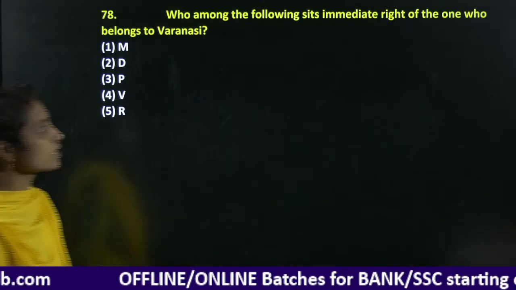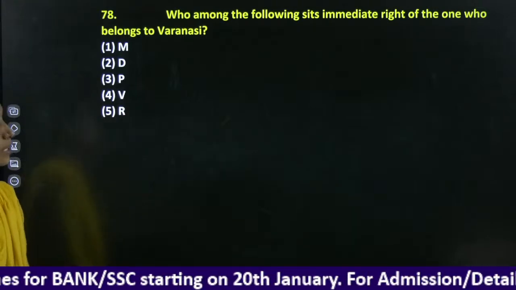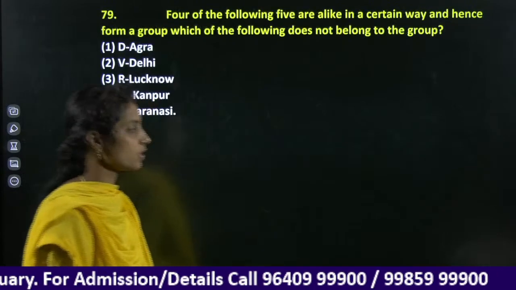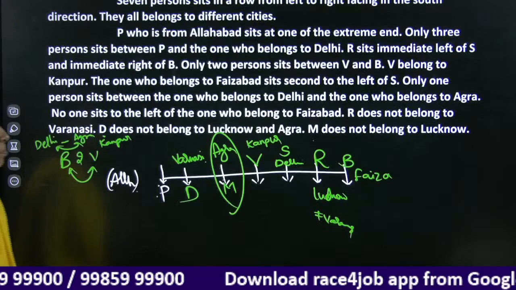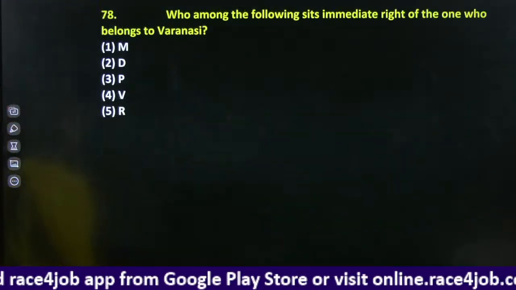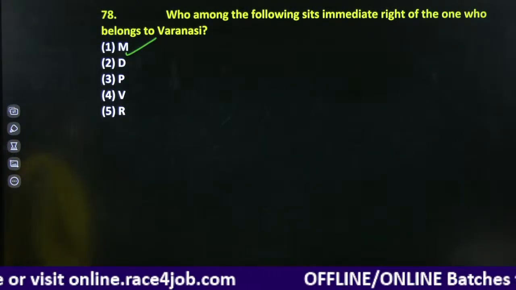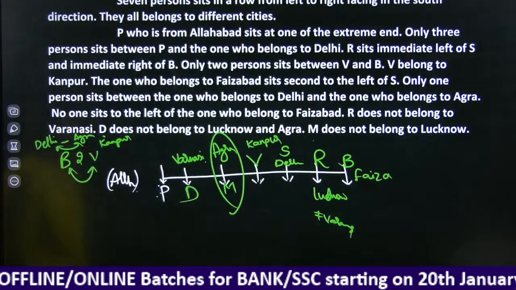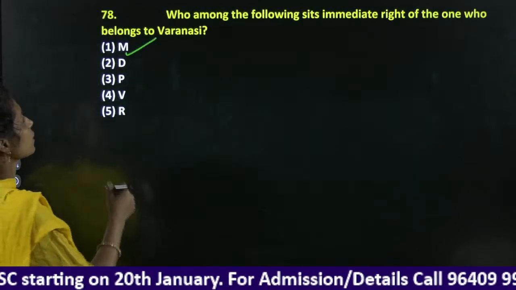Who among the following sits immediate right of the one who belongs to Varanasi? Varanasi's immediate right. Varanasi's immediate right person. Immediate right is M, Agra. M is the person. Varanasi. Varanasi is D and immediate right is P.